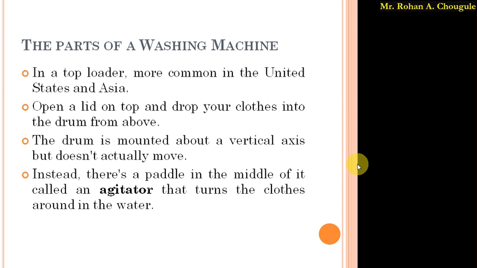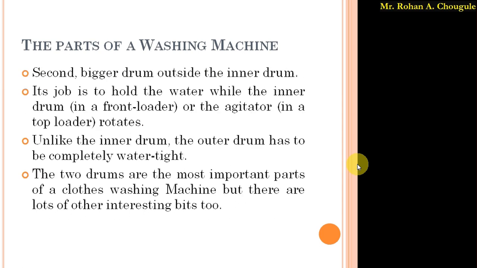Apart from this inner drum, a second, bigger drum is placed inside the washing machine. Outside that inner drum, one big drum is there. So what is the use of that drum outside the inner drum? The basic job of that bigger drum is to hold the water while the inner drum or the agitator rotates.